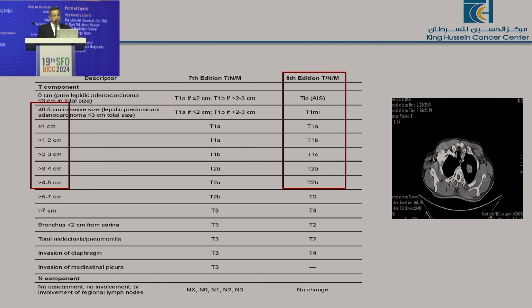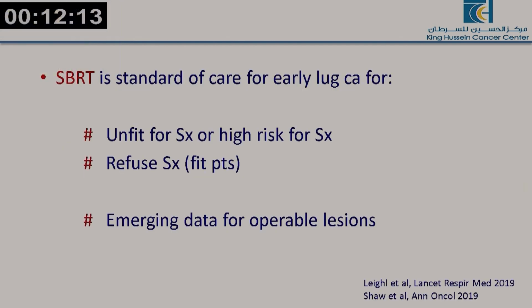So this is the latest, the 8th edition of TNM. When we're talking about early, it's less than 4 or 5 cm. It has been known since 2010 that SBRT is the standard of care, and not conventional radiotherapy of 60 to 66 Gy, for early lung cancer in patients who are unfit for surgery, high risk for surgery, or who refuse surgery. So it's out of question now. SBRT is the standard of care and not the conventional way of fractionation.